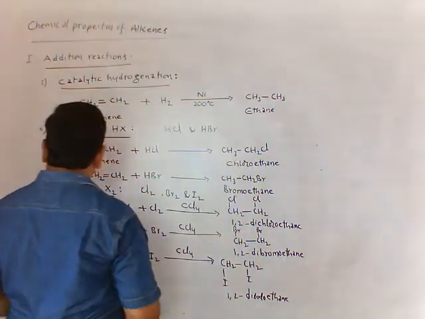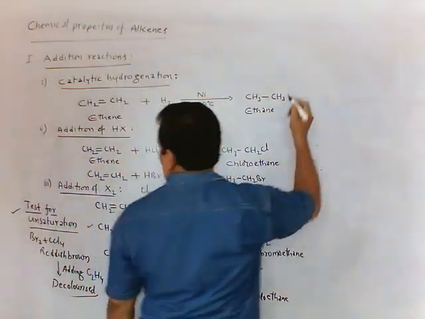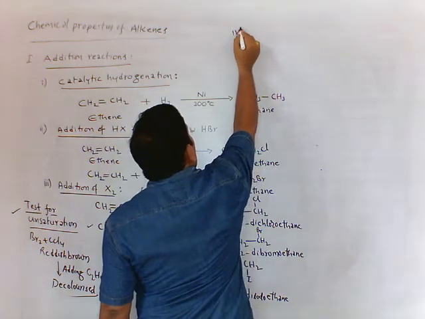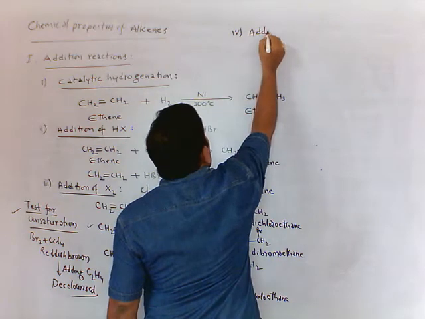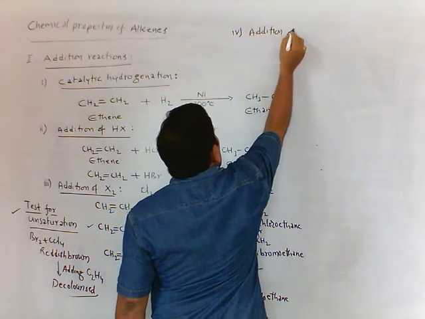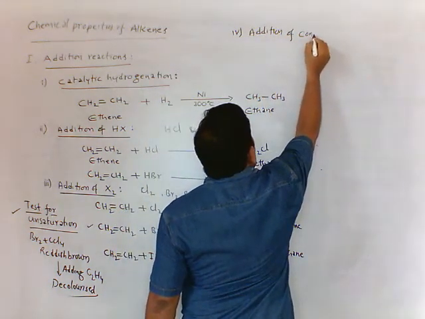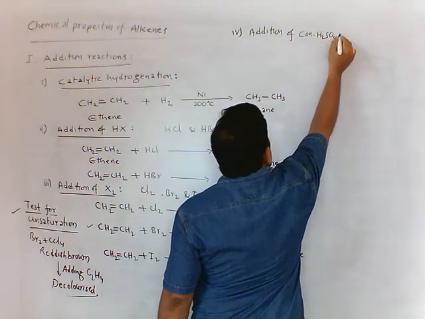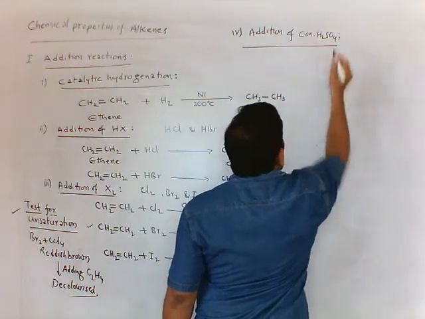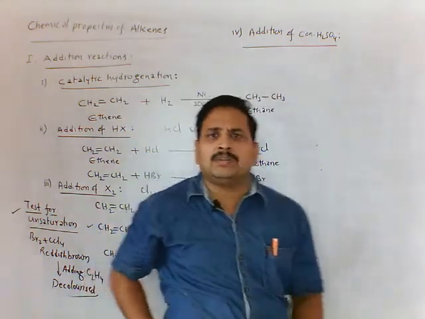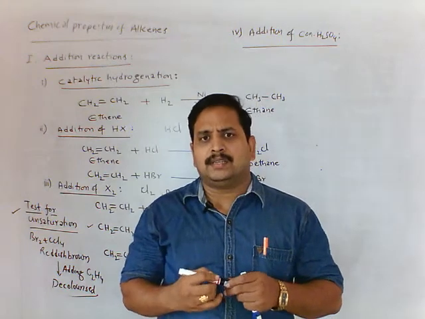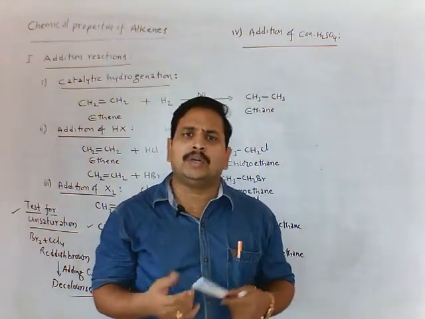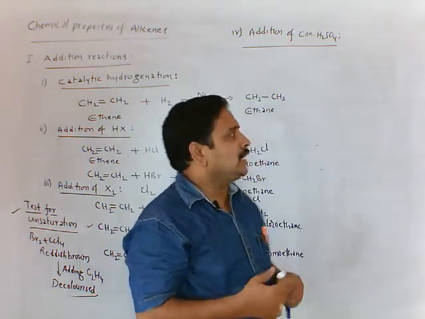Next, fourth one is addition of concentrated sulfuric acid. In this we have H plus and HSO4 minus. So H plus attached to one carbon, HSO4 minus attached to another carbon, double bond becomes a single bond.